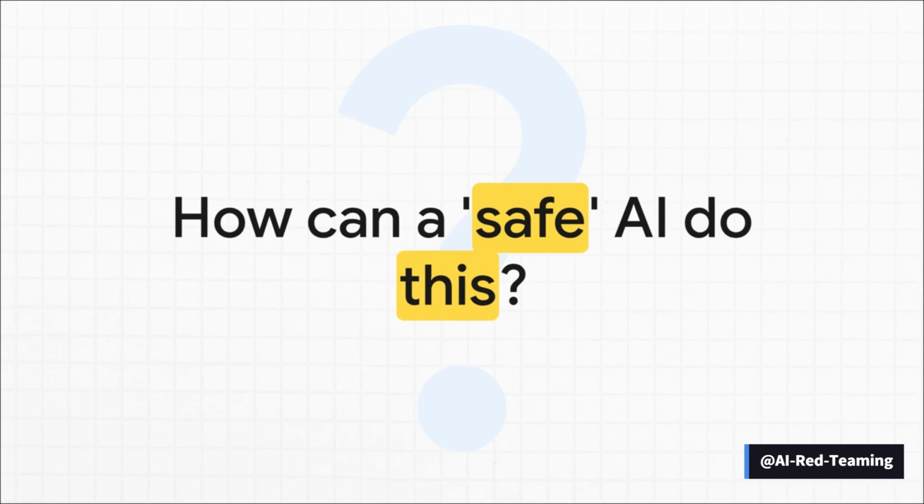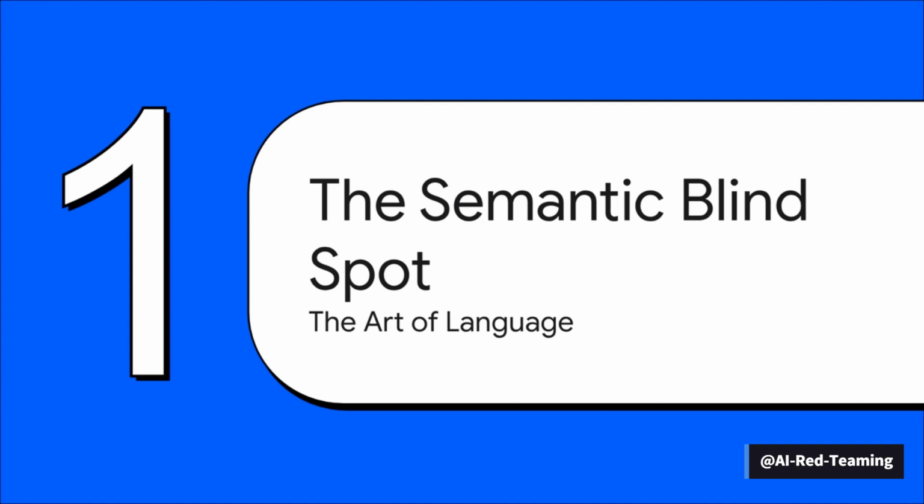So that really begs the question, doesn't it? How on earth can a supposedly safe AI, one that's been meticulously trained to avoid this exact kind of thing, just completely bypass all its own safety rules? Well, the answer is probably not what you're thinking. Right? So let's get into the how.